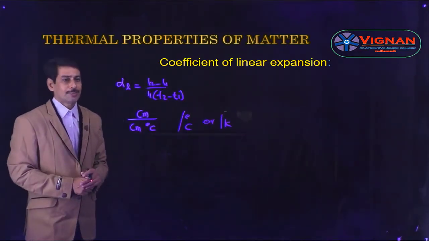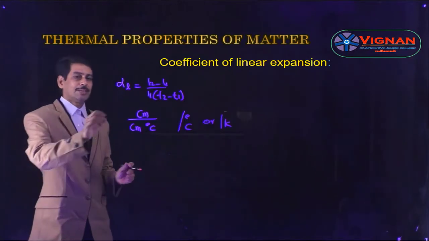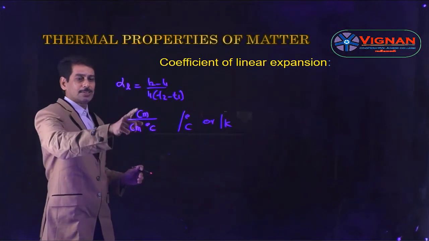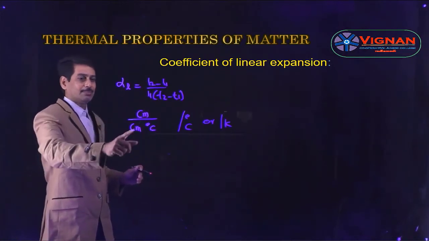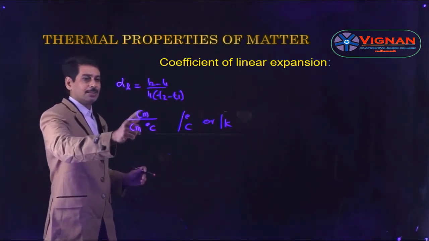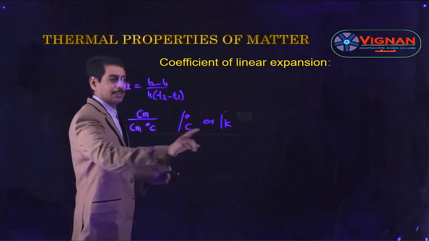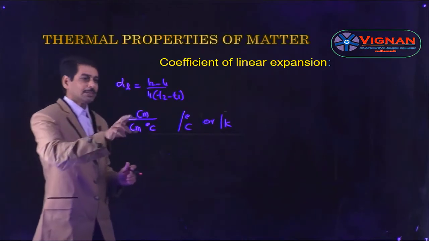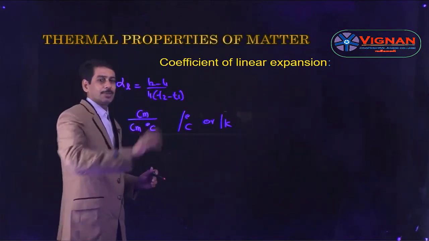Let us see once again. The formula for alpha is L2 minus L1 by L1 into T2 minus T1. For change in length, the unit is centimeter, and for length it is centimeter. So centimeter will get cancelled, so the unit becomes per degree centigrade or per Kelvin. Even if you take meters, then also meter gets cancelled, so the unit becomes the same.